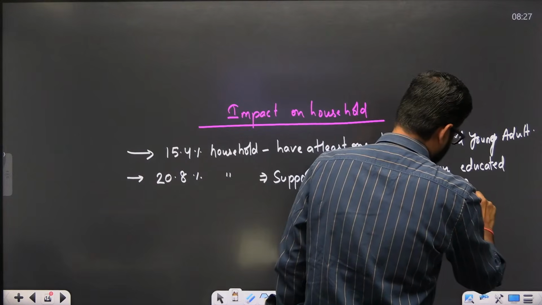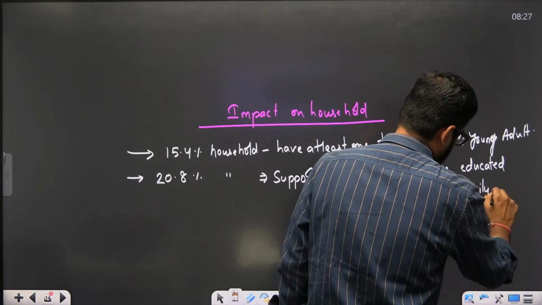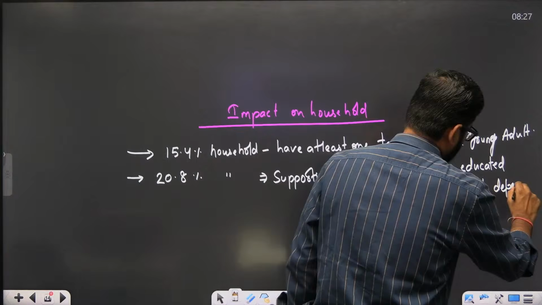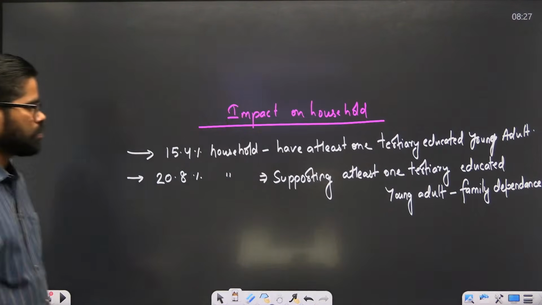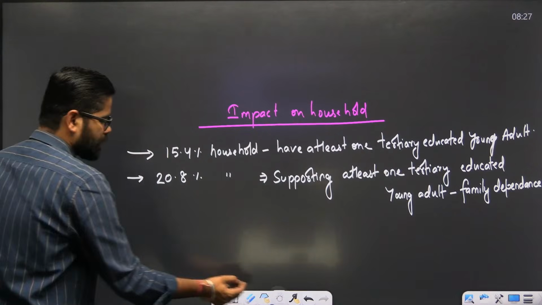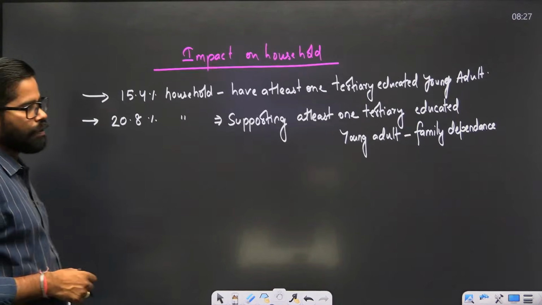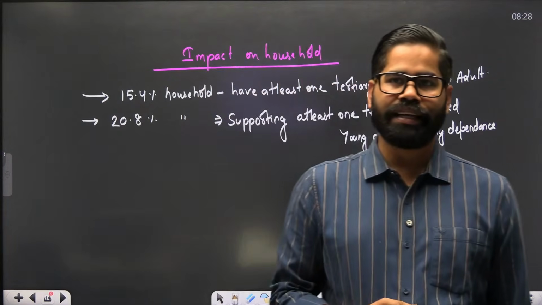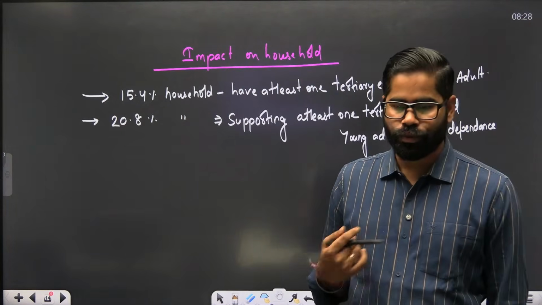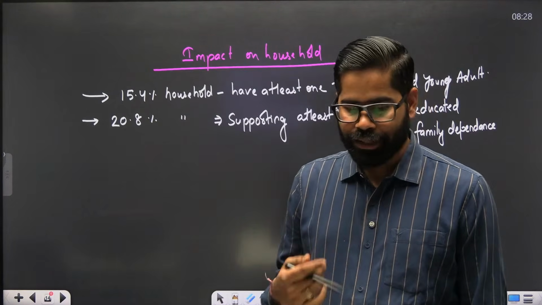Here we see that there is a family dependence. In around one fifth of the families in India, there is at least one person who is dependent on the family.